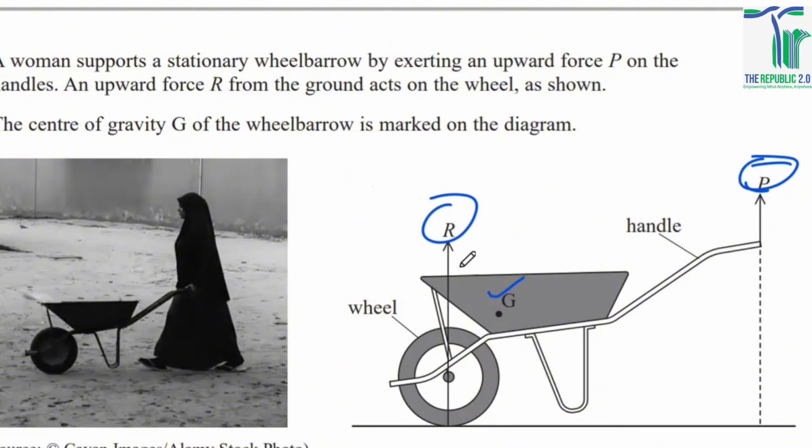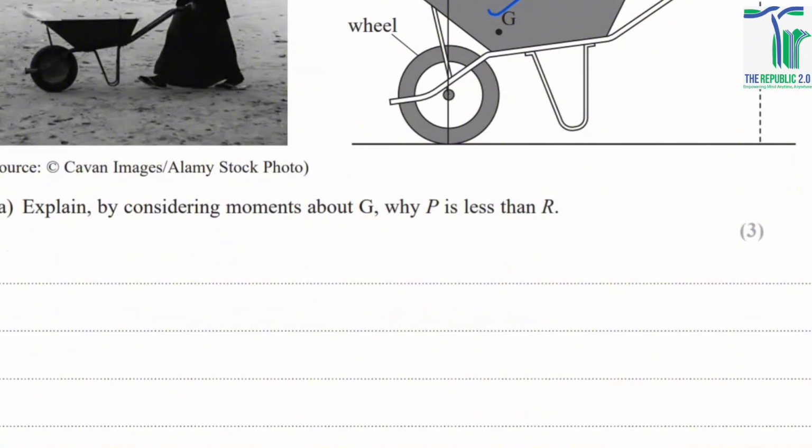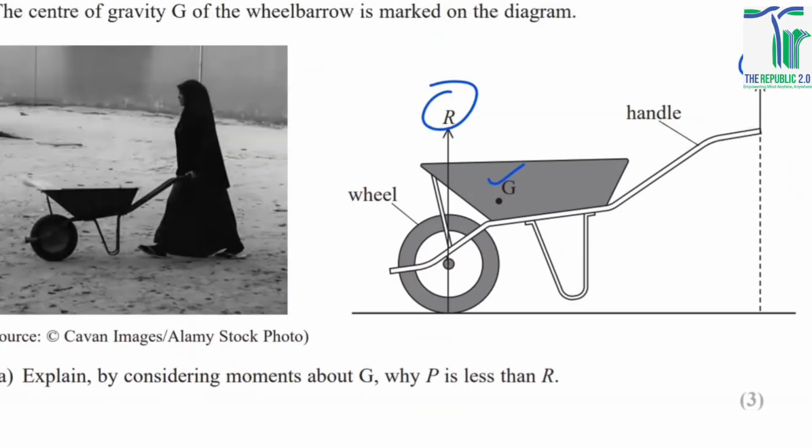Explain, by considering moments about G, about the center of gravity, why P is less than R. So first of all, why is P less than R? Why should the force applied at P be less than the reactive force? First of all, look at the moment arm, or the perpendicular distance between the axis of rotation and the line of action of the force.